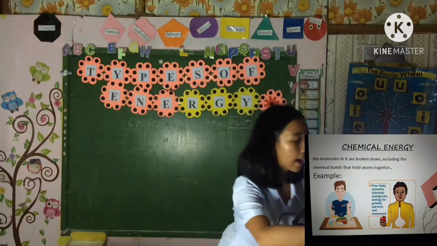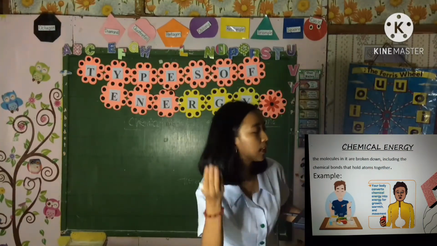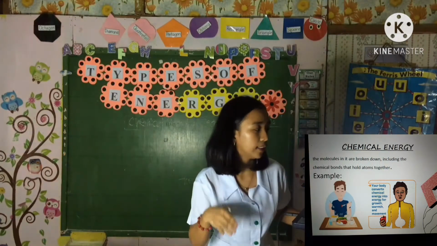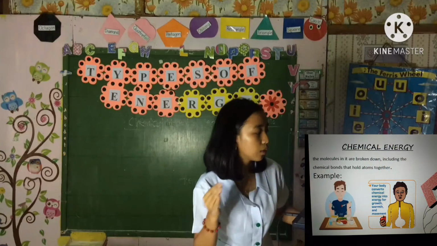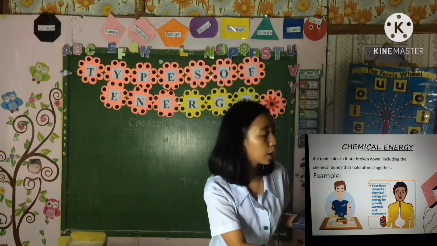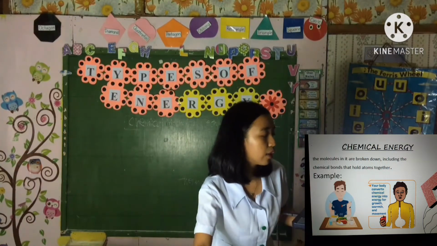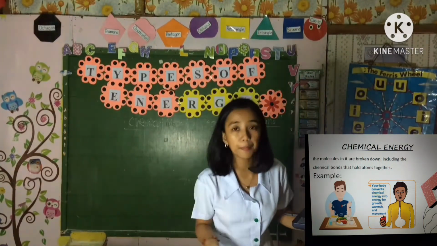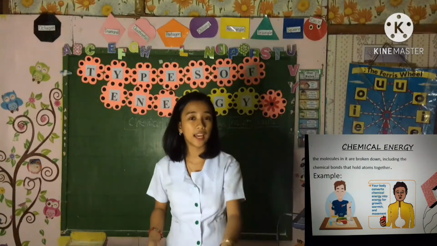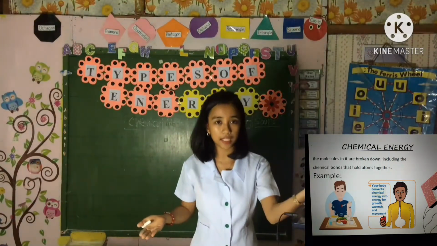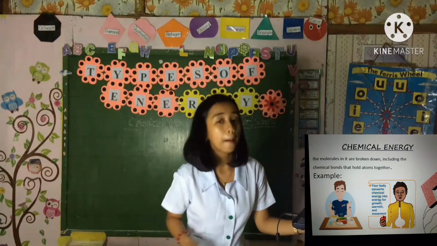So I have here an example. When we eat food, the molecules in it are broken down, including the chemical bonds that hold atoms together. Your body converts chemical energy into energy for growth, for warmth, and for movement. So this process is what we call chemical energy absorbed by our body.